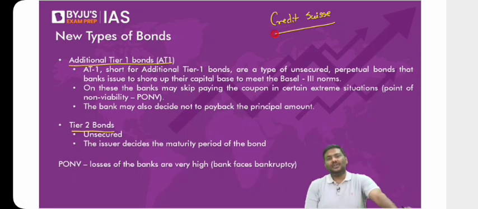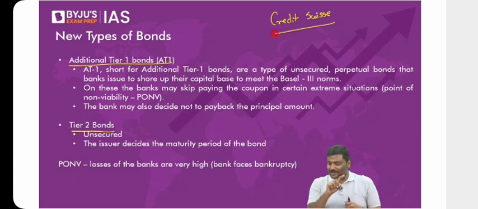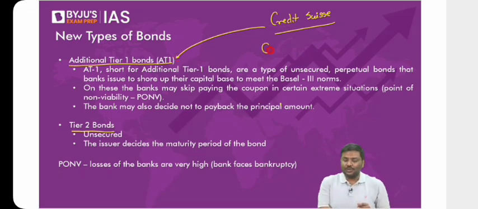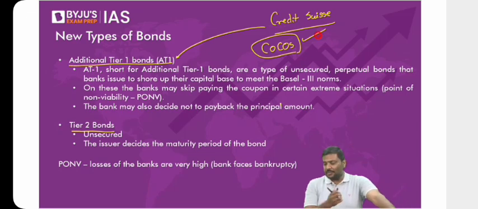So there's a proposal: UBS, another Swiss bank, has agreed to take over Credit Suisse. Now please look at it. Credit Suisse has issued 81 bonds. And remember, these are also called COCOs. In today's Hindu newspaper, today's edition, that is 21st of March 2023, there is this article in the business paper. Please read that. These bonds, either additional tier 1 or tier 2 bonds, are also referred to as COCOs.